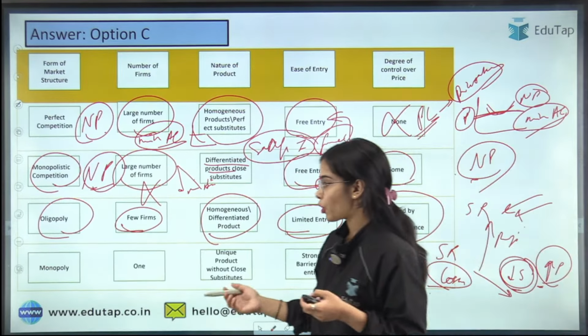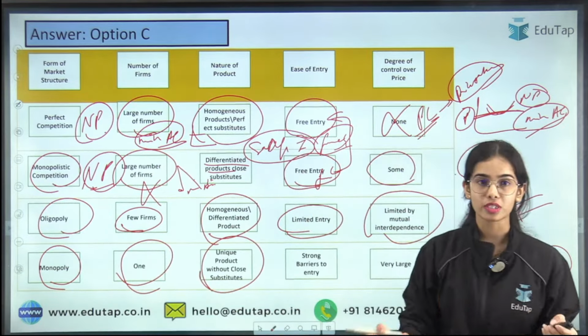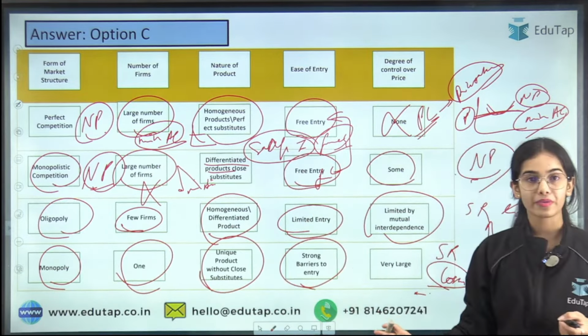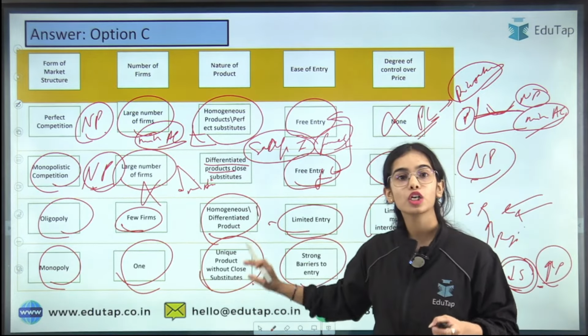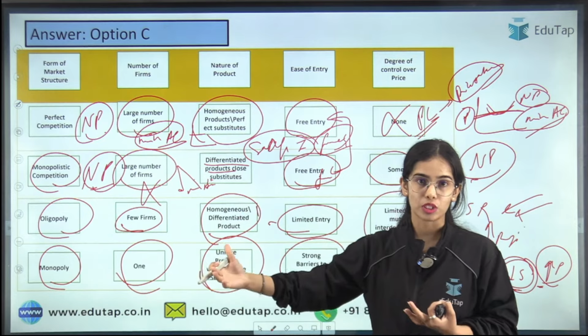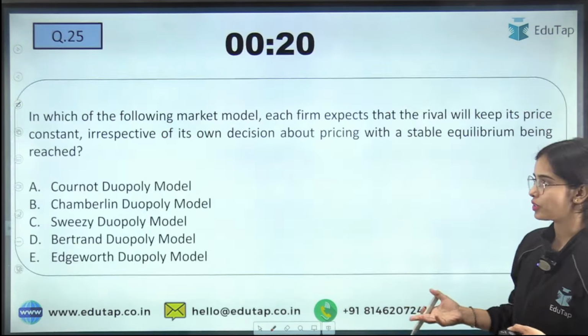Okay. Monopoly means a single seller, one seller, a unique product without any close substitute, and strong barriers to entry, so new firms cannot enter. So the oligopoly and the monopoly can earn supernormal profits in the long run also, or they can earn normal profits in the long run. Very large control over the price.